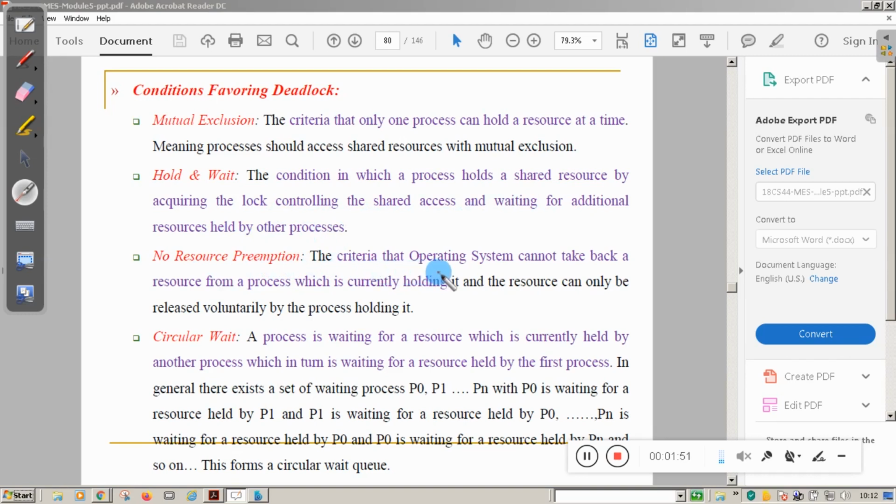No resource preemption: the criteria that the operating system cannot take back the resource from the process which is currently holding it. All these things I explained in my previous video, previous class. Circular wait: a process is waiting for the resource which is currently held by another process, which is in turn waiting for the resource held by the first process. All these are the conditions.